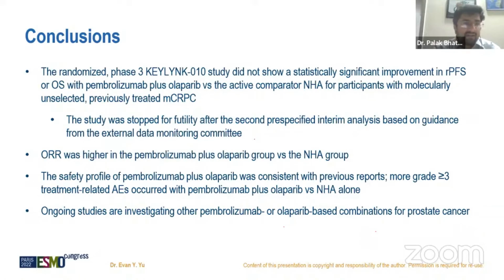So the conclusion of this study is that in the majority of patients, progression-free survival and overall survival in the pembrolizumab arm and in the comparator hormonal group are almost similar. But the overall response is higher in the pembrolizumab group as compared to the comparator, and this study has more adverse events in the pembrolizumab arm, and the majority of the adverse events are related to Olaparib. Other ongoing studies are also there, with different combinations of pembrolizumab and Olaparib in various prostate cancers. Thank you.